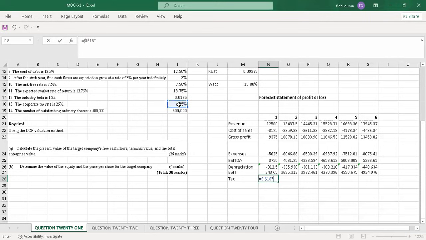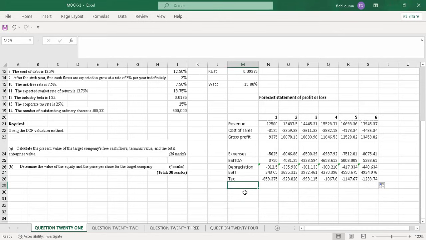Then I'll multiply by this. And I'll put a negative sign so that I get a negative value, so that when I drag, the numbers will come there automatically.